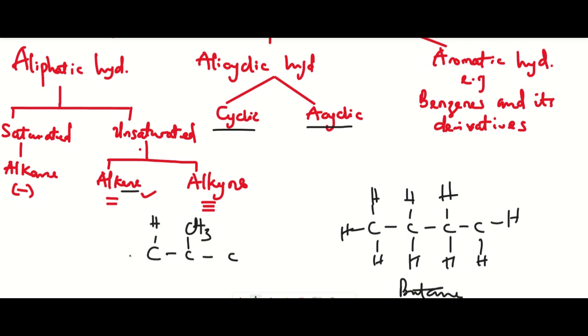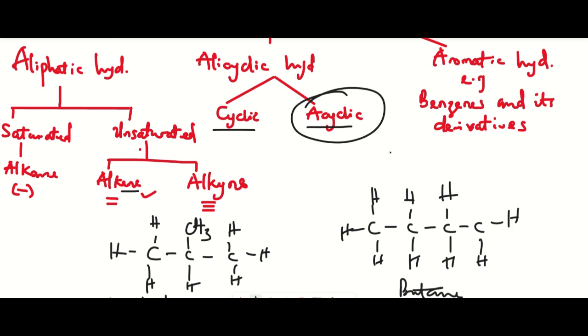So I have H here, hydrogen. Okay, so I have isobutane here, or 2-methylpropane. So for alkenes, alkynes, and alkanes, they are usually acyclic hydrocarbons.